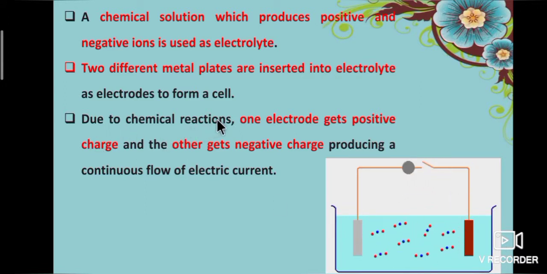Due to chemical reactions, one electrode gets positive charge and the other gets negative charge, producing a continuous flow of electric current. If you are connecting two electrodes by wire, one is positive charge and another one is negative charge, producing a continuous flow of electric current. This construction is called a cell.